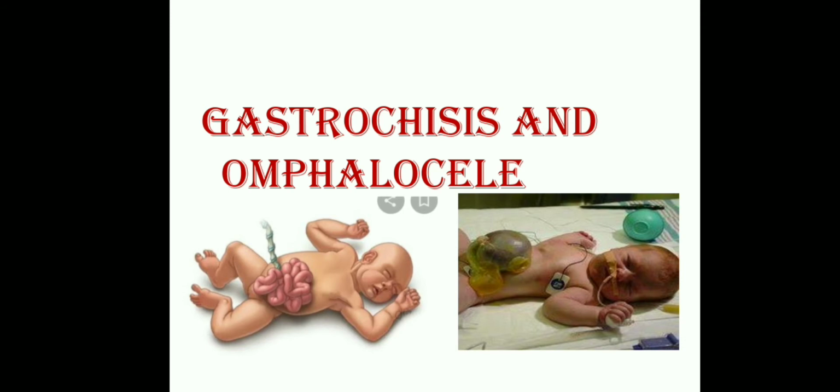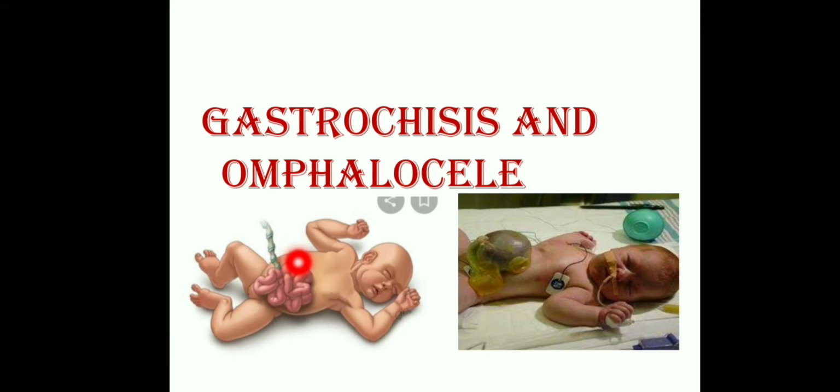You should know the difference between gastroschisis and omphalocele. Gastroschisis is also a hernia, because of a weakened portion of the abdominal wall.